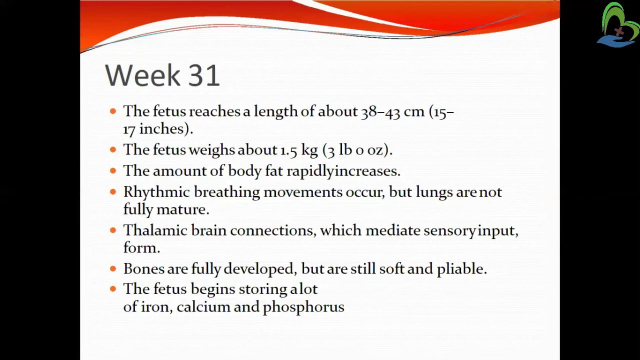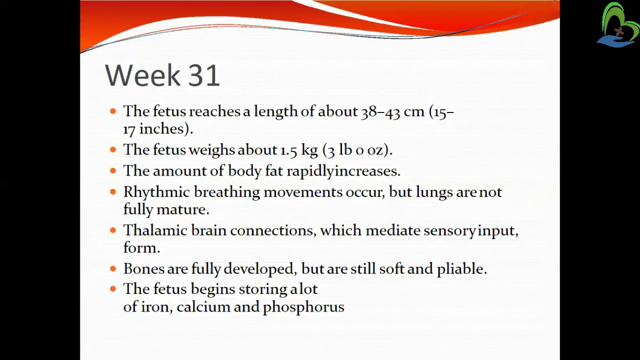See, this is the main point. We already discussed that lung formation has already started and developed, and breathing movement is proper, but the lungs are not fully mature by the 31st week. Because of this reason, some babies have breathing difficulty or respiratory tract disease at birth. So this is the main reason for it. Then thalamic brain connections, which mediate sensory input, form. So the brain and thalamic function become regulated.